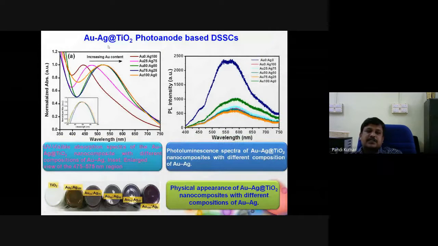Then the final system, we used gold and silver together over the TiO2. The visible light absorption maximum also changed based on the composition of gold and silver present in the composite. Further addition of gold and silver over the TiO2 suppresses the charge recombination process and enhances the electron transport property. This is the physical appearance of the material.